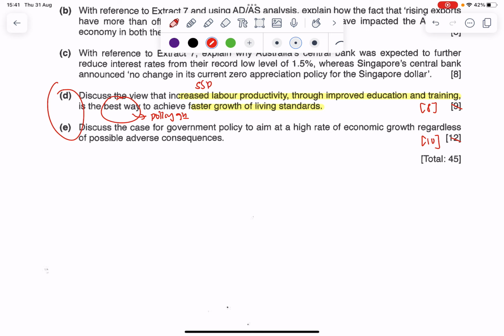For part E, discuss the case for government policy to aim at a high rate of economic growth regardless of possible adverse consequences. So here, very clearly we want to argue for the case that government should just aim for a high rate of economic growth, and then we should argue that government should not because of the possible adverse consequences. That way, straight away we see what we need to write in the question.